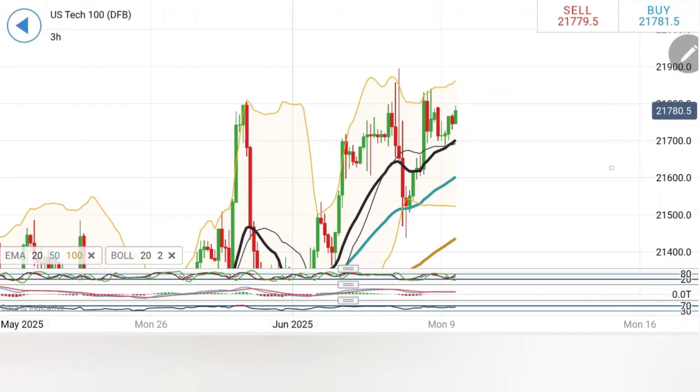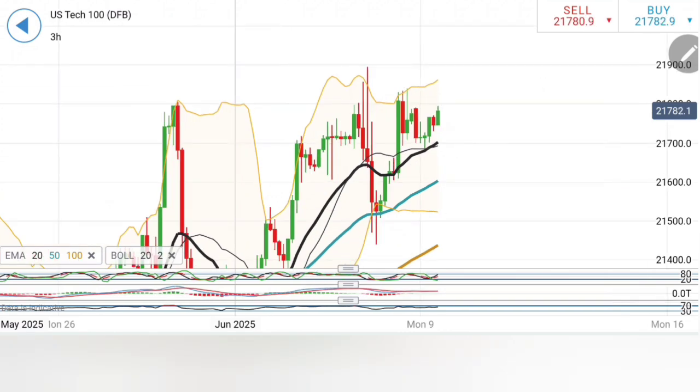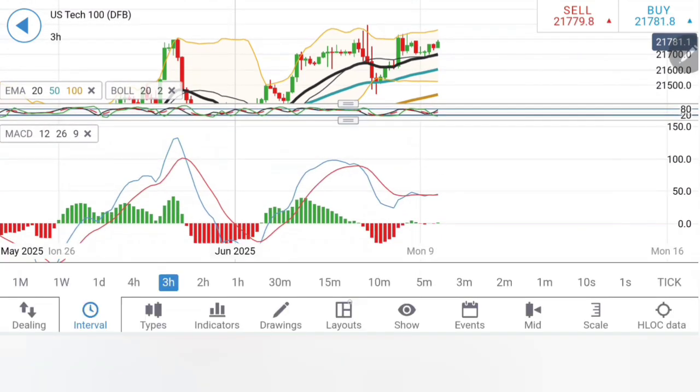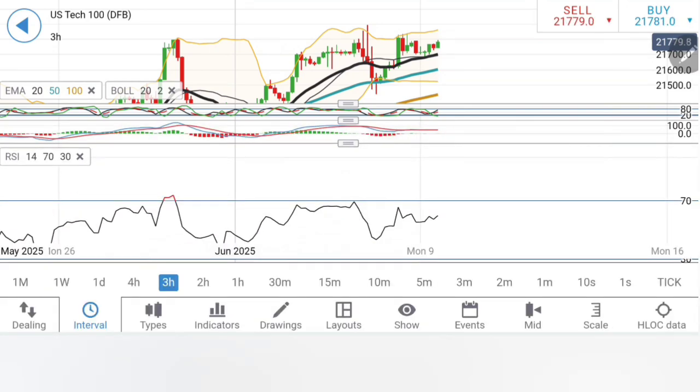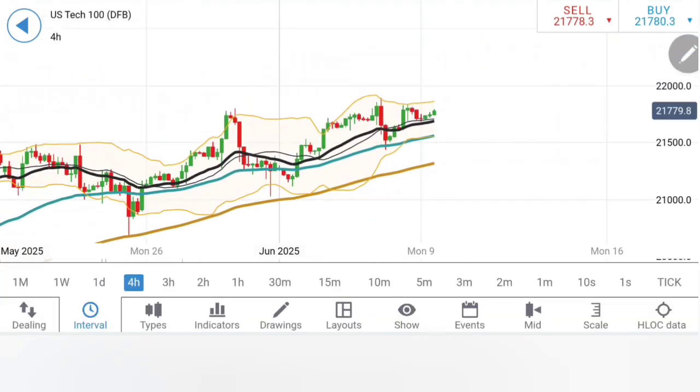On the 3 hour, similar observation on the 3 hour charts after the support from the 20 period, price is trying to rise, lower highs, higher lows. Let it come out of this consolidation zone, which suggests 21,800, 840 and 900 are going to remain very, very critical for NASDAQ 100 here. Yes, the indicators are on the uptick, looking upwards. Very good sign, supportive for further bullishness, but I'll say you have to wait and watch.